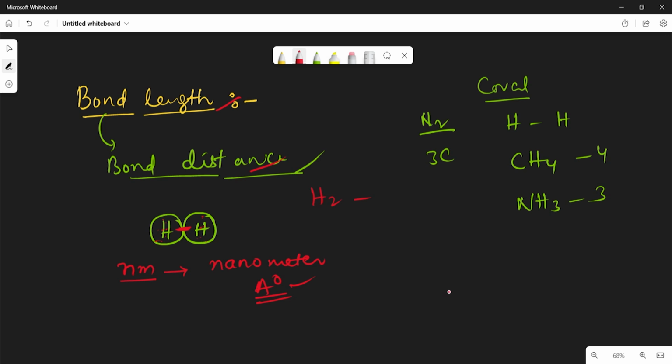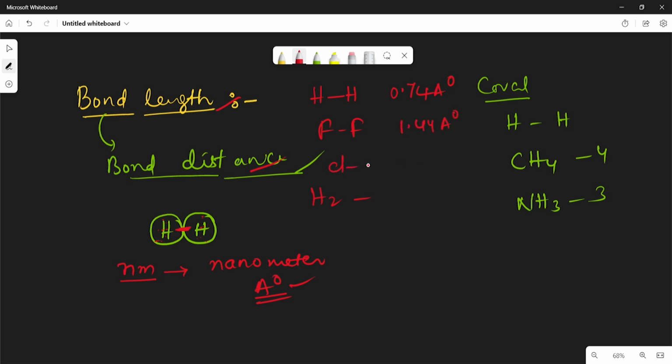And what are the bond lengths of some elements? For example, the hydrogen bond length is 0.74 angstroms. You just keep the values, that's enough. You have to remember that. In case of fluorine, 1.44 angstrom bond length.